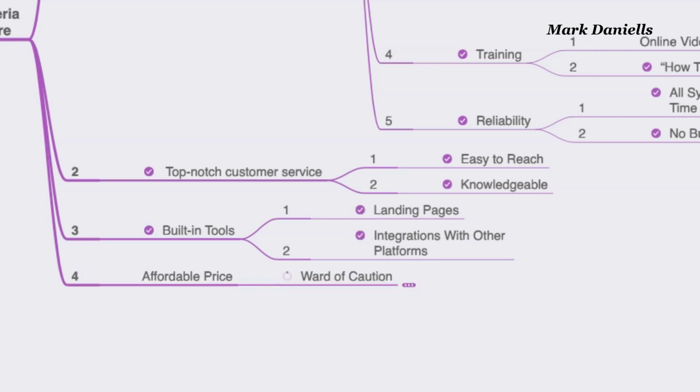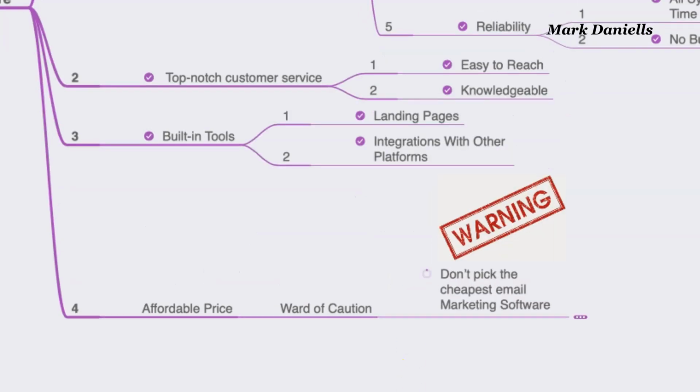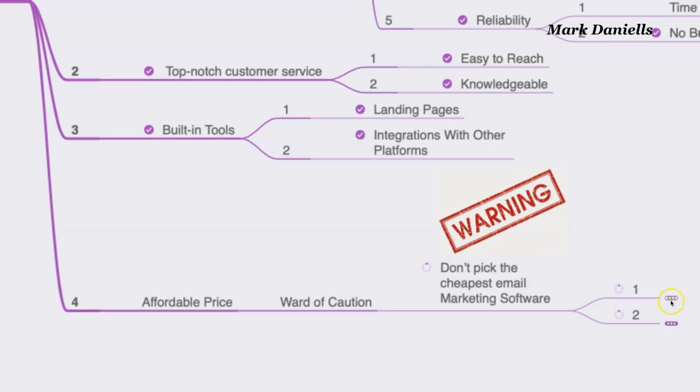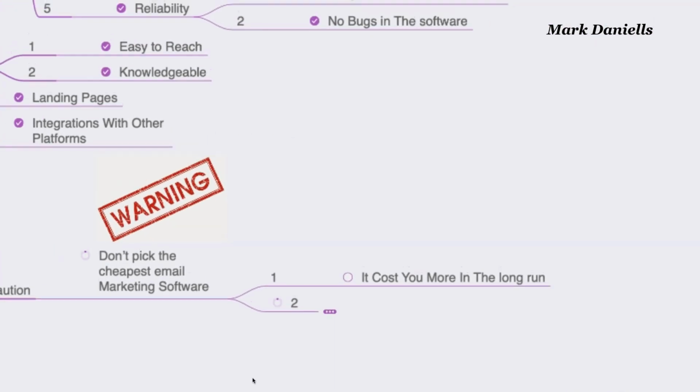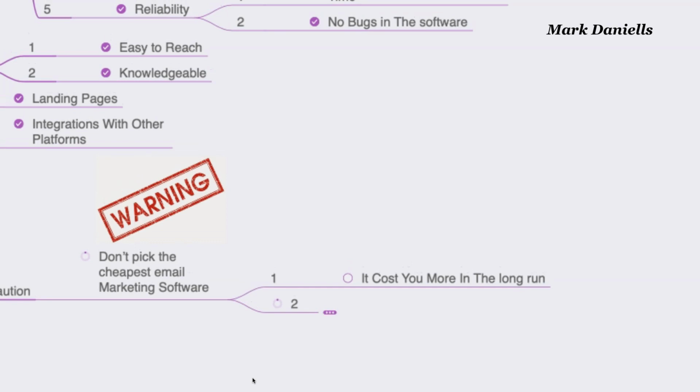Now, affordable prices. Of course, a word of caution here: don't pick the cheapest email marketing software. I get a lot of questions about that. What is the cheapest one? You really don't want to go with the cheapest one. It costs you more in the long run. Believe me, it's going to cost you a lot more in the long run if you have that mentality. Number 2, low email delivery rate. That's what you're going to have, because you get what you pay for.